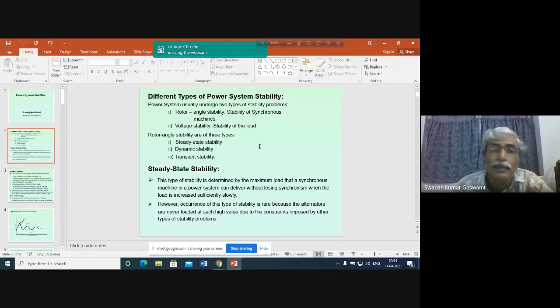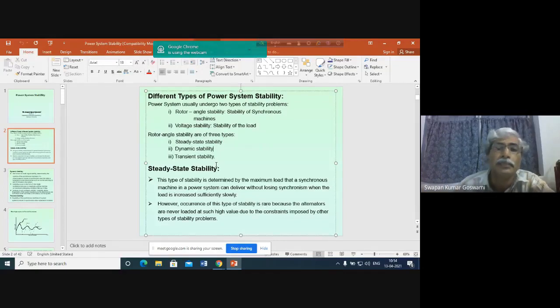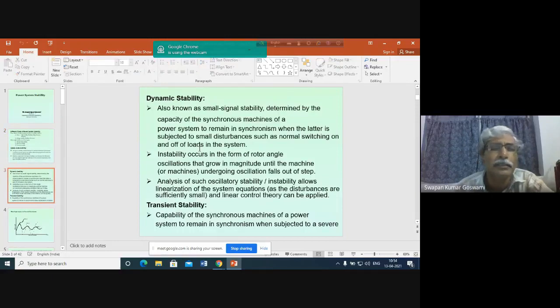And dynamic stability is the practical steady state stability problem. Why practical? Because in the true sense, the system is never in steady state. Always it is in a quasi steady state.